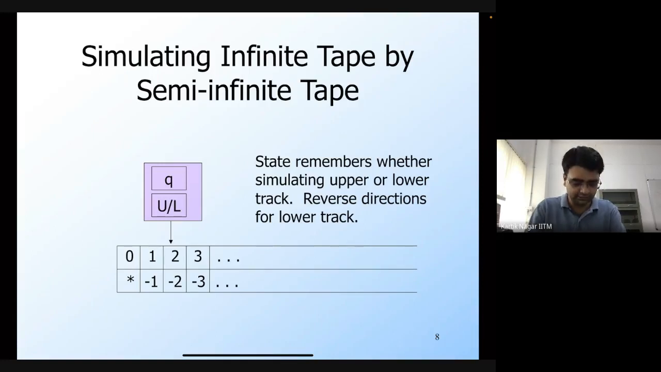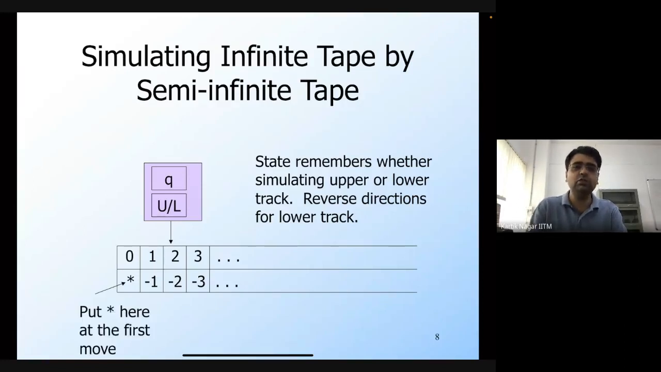This star is a special marker. It's not part of the input alphabet, it's part of the tape alphabet. And then we have the positions -1, -2, -3, and so on, which are to the left of the leftmost symbol. In order to know whether we're actually reading the upper track or the lower track, we also store this information as part of the state. So the state remembers whether you're simulating the upper or the lower track, and we need to reverse the directions for the lower track. We'll see this reversal using an example.